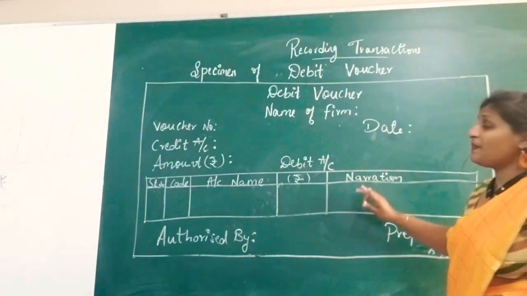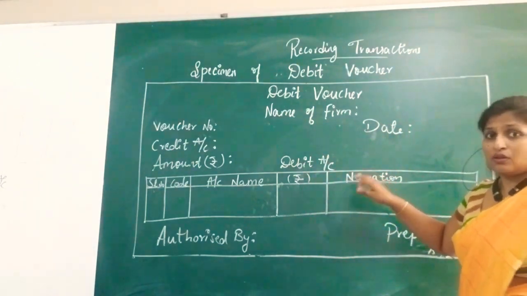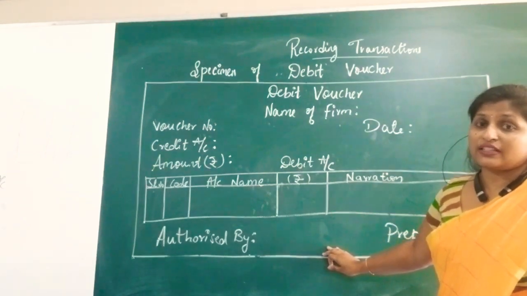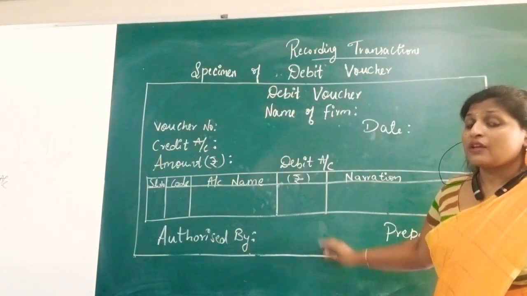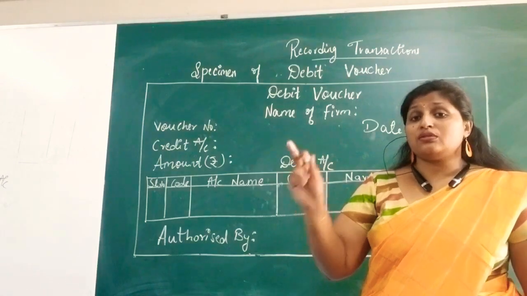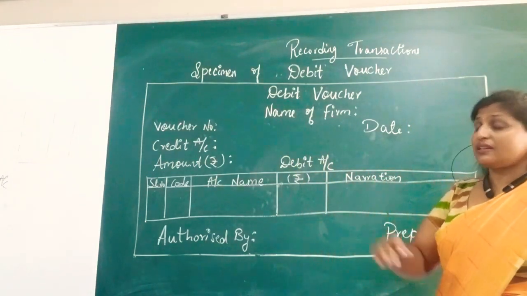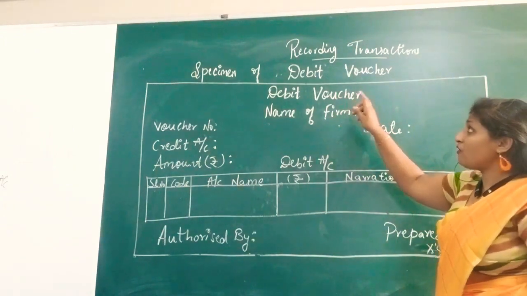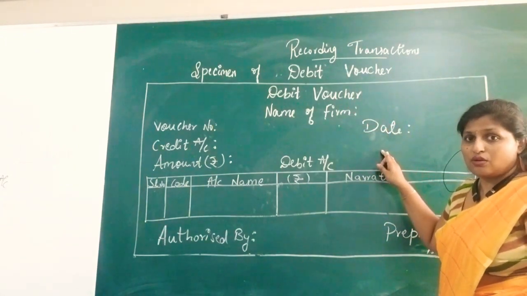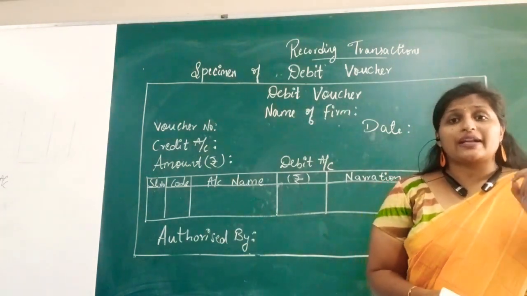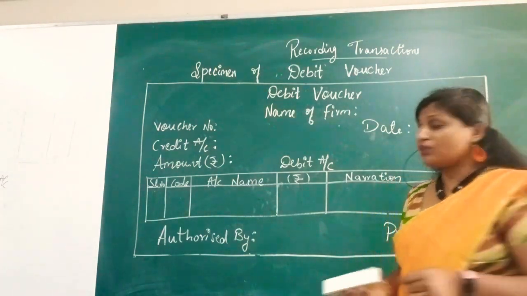So this is the debit voucher. Okay. Please copy down in the notes, the same way you have to write it in your notes also kindly. First I have explained you transaction voucher. First you write that. Then after writing that you write down the specimen of debit voucher. Okay. After this you have to write the specimen of credit voucher. Again you have to write.